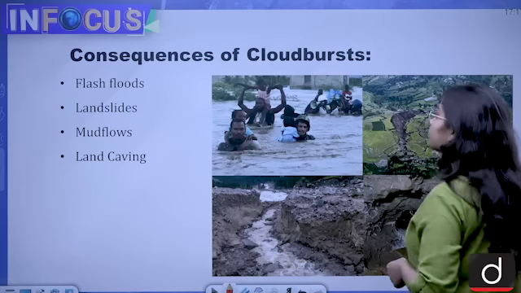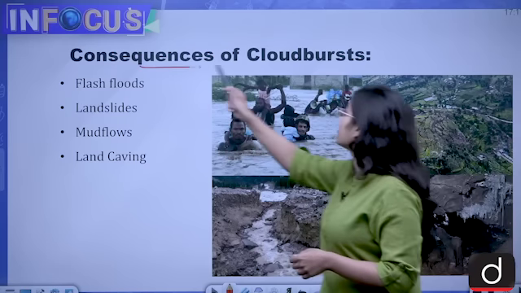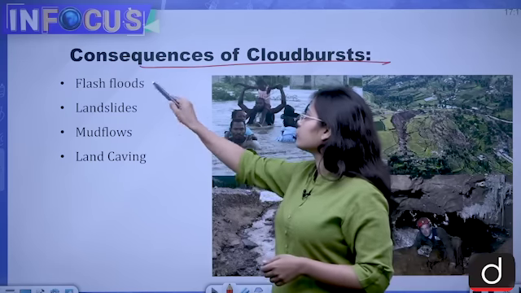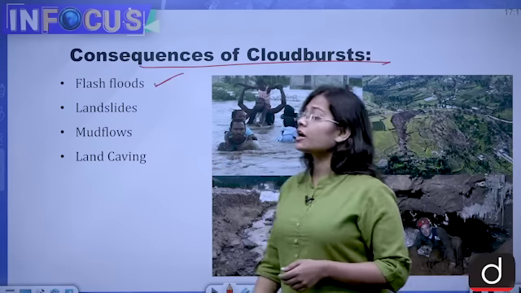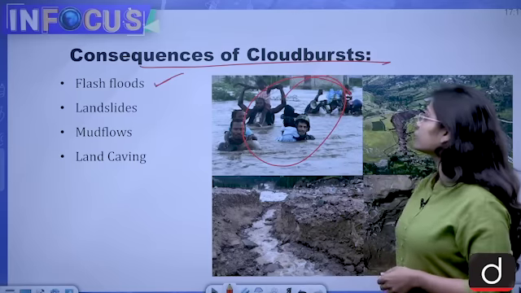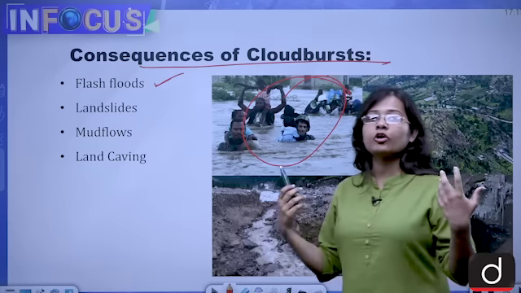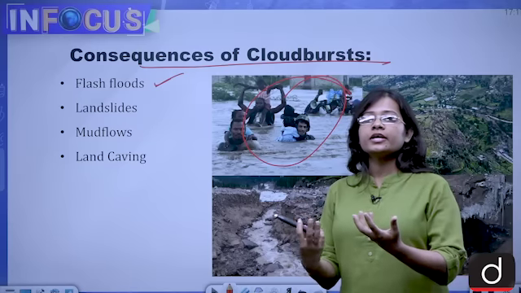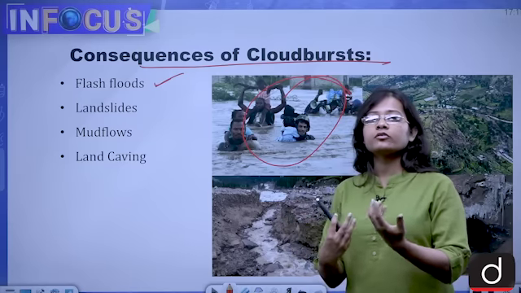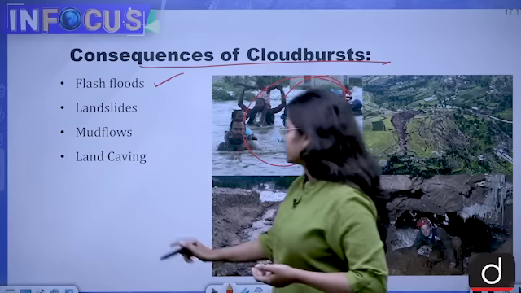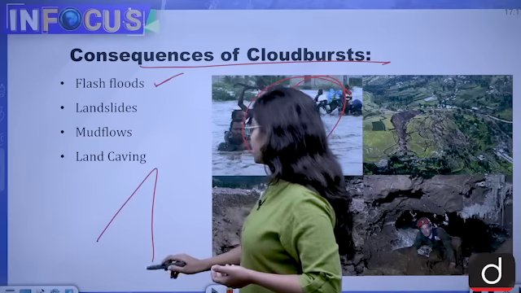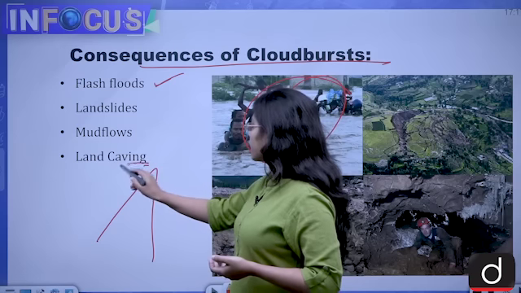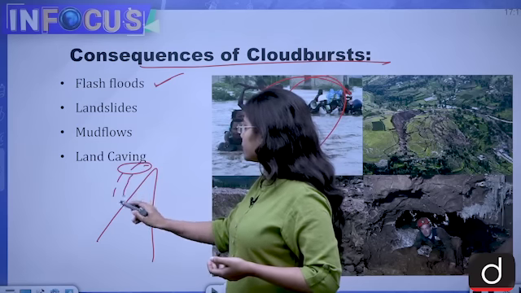Now let's see what are the consequences of cloudburst. First and foremost is flash floods. What is floods? When an excess amount of water comes into any area and it causes loss of property, that is floods. See what happens. See, this is a hill. When a cloudburst takes place, there will be very heavy rain.